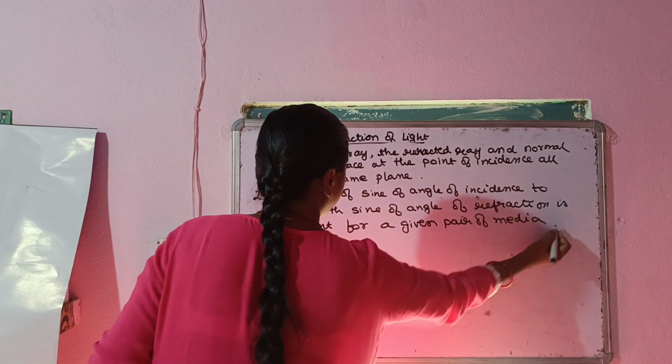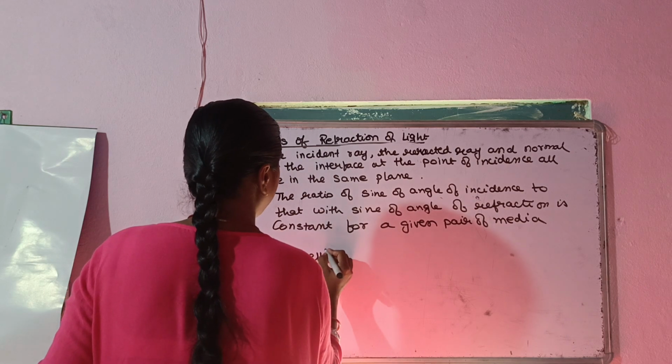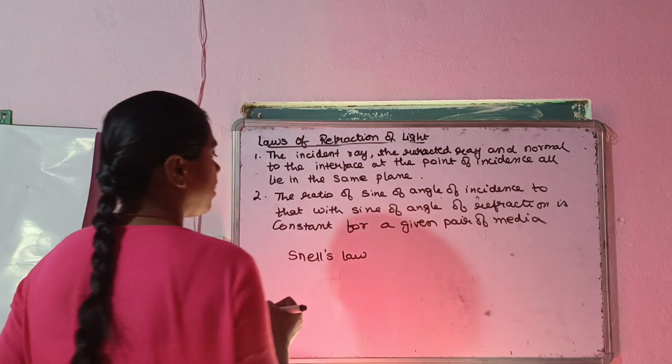This is also known as Snell's law. Okay, the name of this law is Snell's law, the second one.